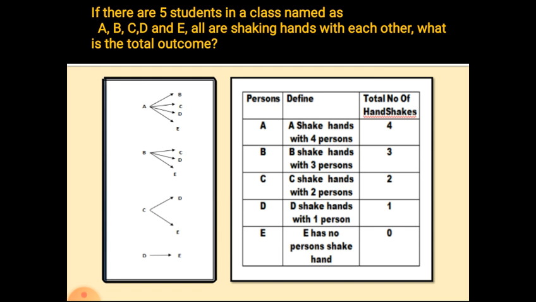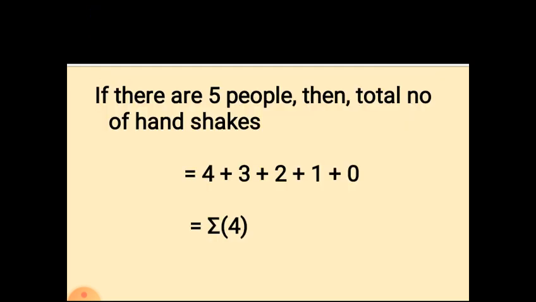Now, if there are 5 persons, then total number of handshakes: A shakes the hands with 4 persons, 4, plus B shakes hands with 3 persons, so plus 3, and C shakes hands with 2 persons, so plus 2. Now, D shakes hands with only 1 person, so it is 1, and E doesn't shake hands with any of the persons, so 0. So, 4 plus 3 plus 2 plus 1 is 10 is the answer.